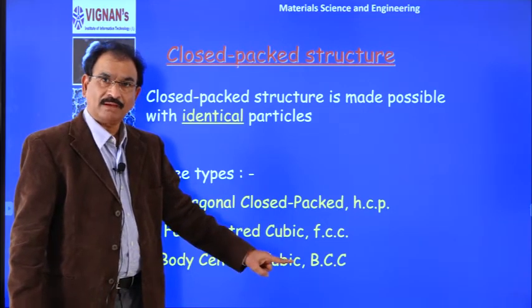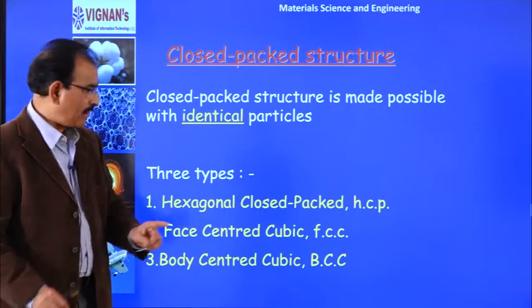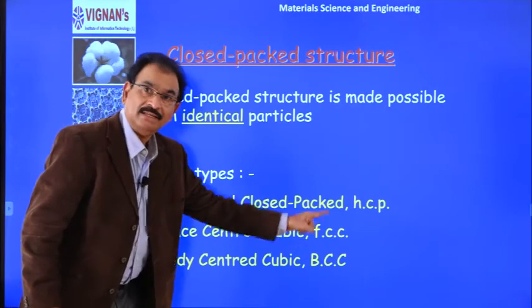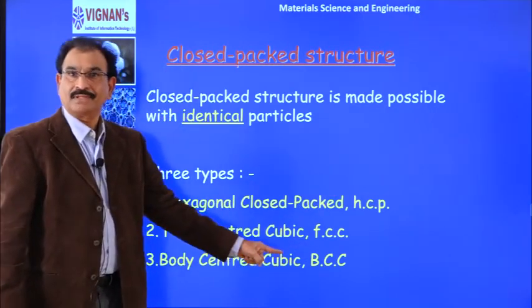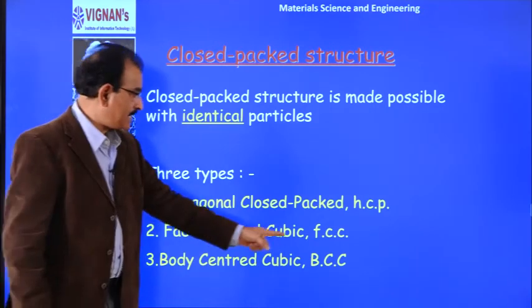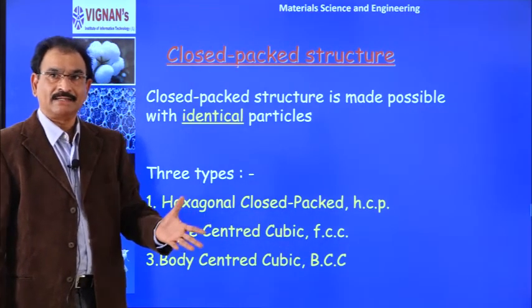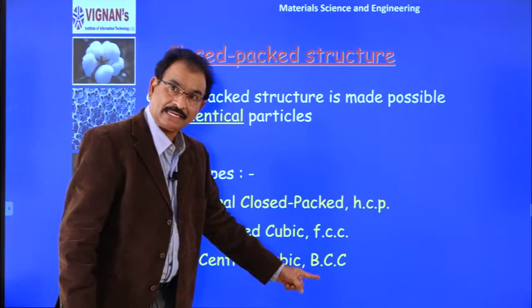If you see the metals, almost all the metals have one of these lattices. Suppose you take a very commonly used metal, copper. Copper has an FCC lattice. Iron has a BCC lattice.